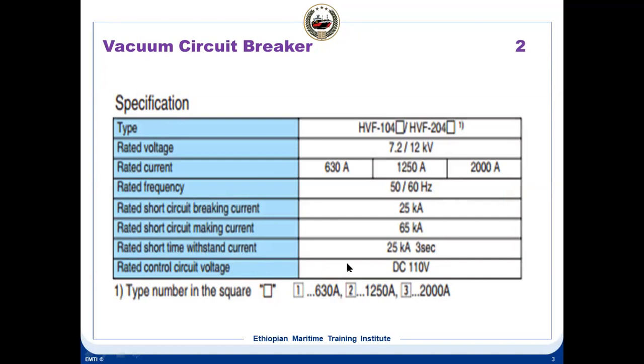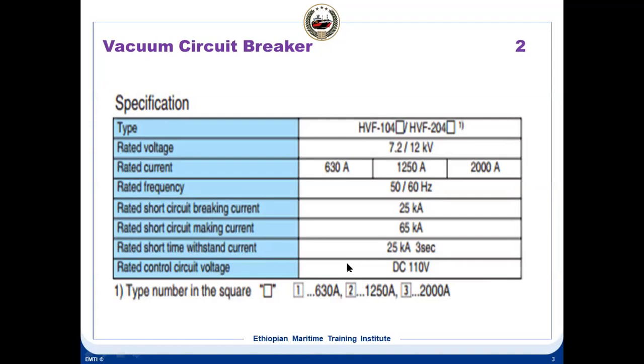As I explained in the last class, for most of the breakers, the control supply is always 110 volt DC. That is why you will find on board ship a 110 volt battery charger for these breakers.